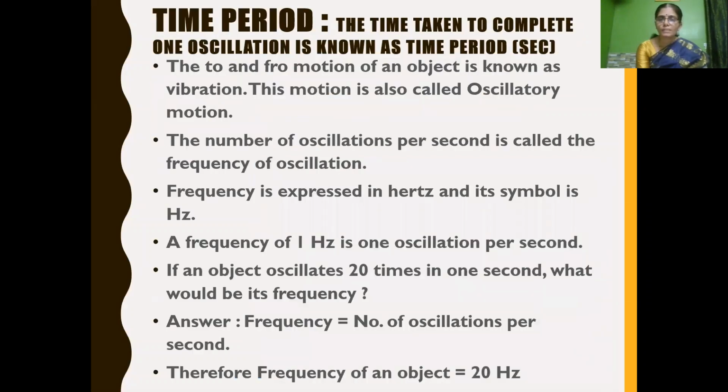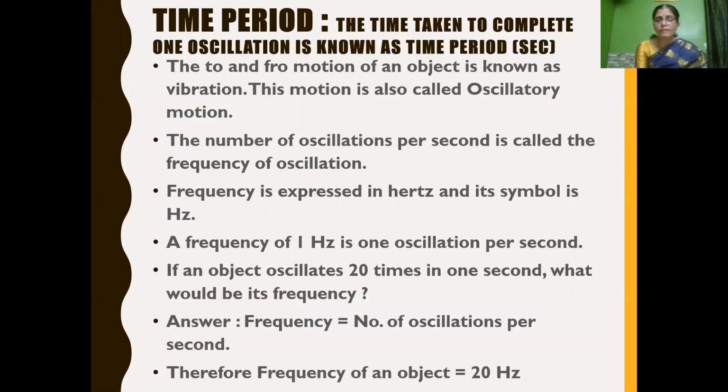And what is time period? Time period is the time taken to complete one vibration, or one oscillation. It is denoted in seconds. And what is oscillatory motion, or what is oscillation? The to and fro or back and forth motion of an object is known as oscillation or vibration.